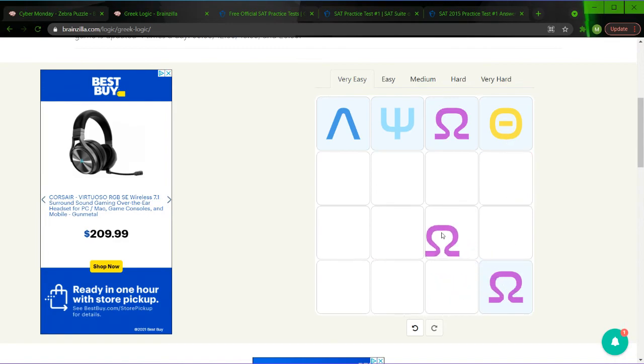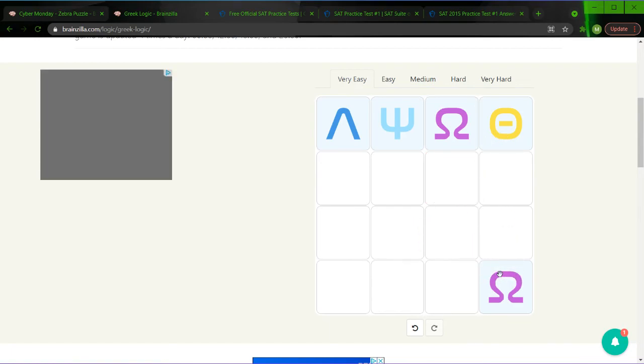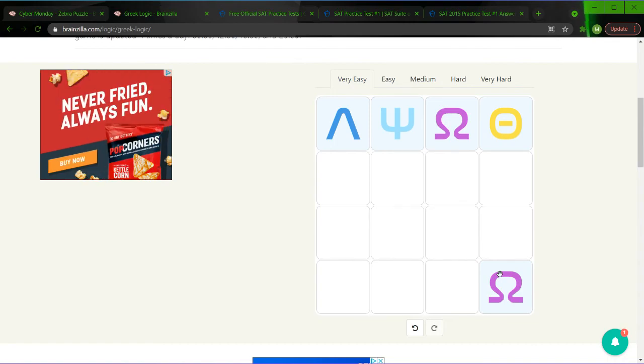Put the omega here, impossible, same diagonal. And if I put the omega here, possible, same column again. So yeah, I think that barely explains it. I hope you understand it better than I explained it. This is a game that I feel you understand more as you play.